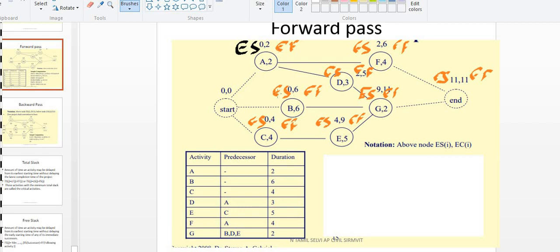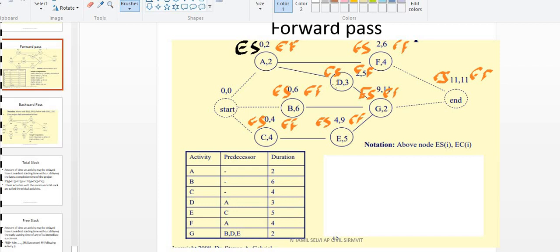Come to this activity B. It also starts with 0, plus duration 6 days. So yes, EF is 6. Same here, C. 0 plus 4, duration 4. So this is how you have to write the early start and early finish.